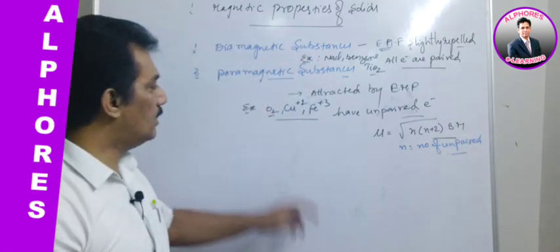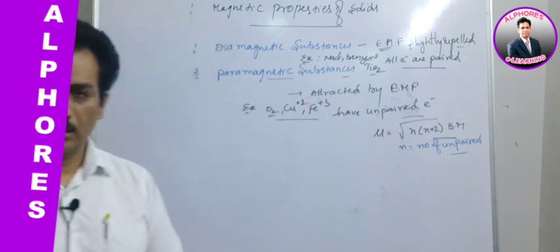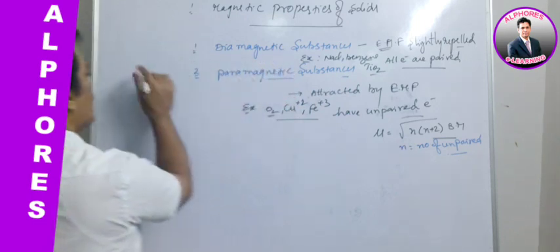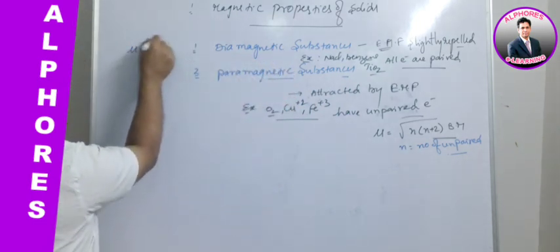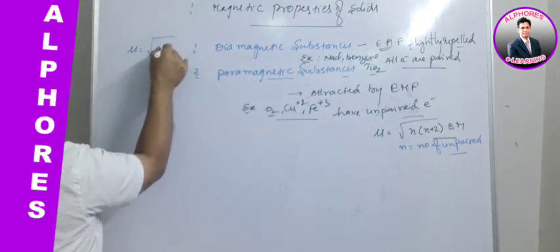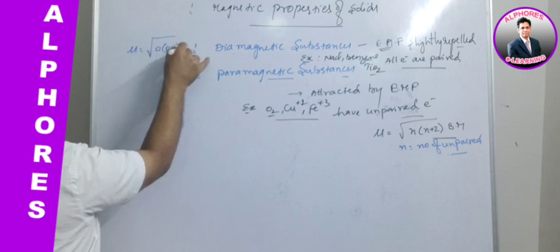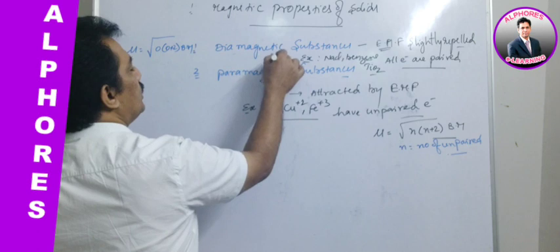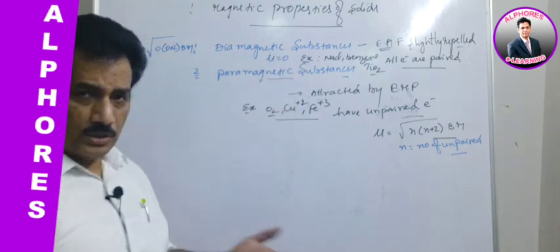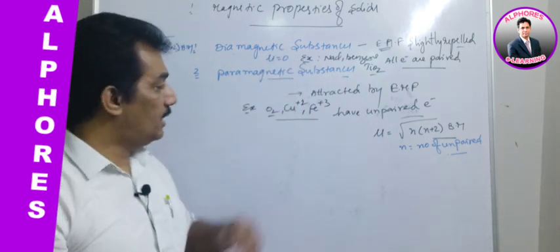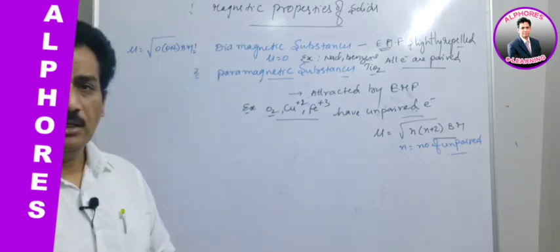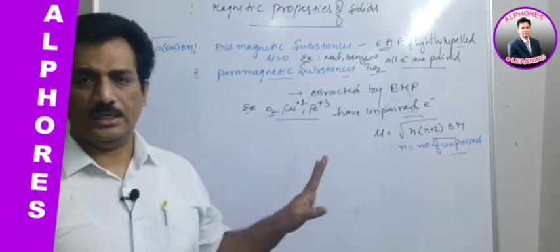So in this manner we are able to calculate the magnetic moment. In case of diamagnetic substances, mu is equal to under root 0 into 0 plus 2 Bohr magnetons. That means here mu is 0 because there is no unpaired electron. But here some unpaired electrons are present, and hence we can find the magnetic moment in these cases.